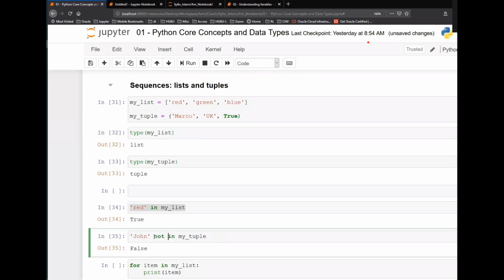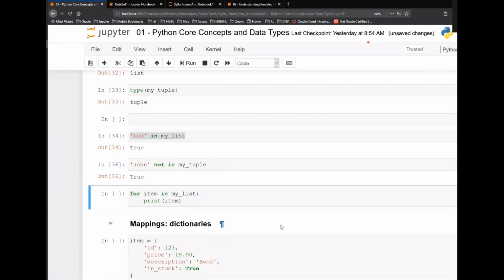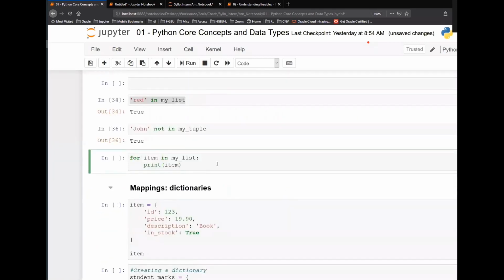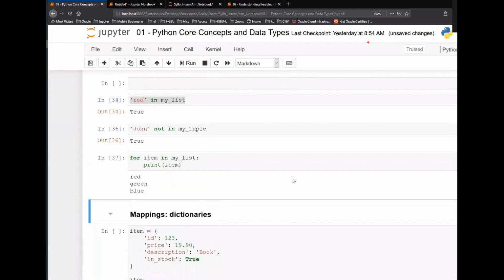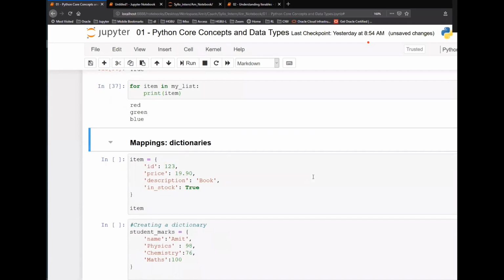So that is just the opposite of in. What will be the output? True. True. Okay. Now again, for item in my list, print item. So what are the items in my list? It is red, green, blue. So what will it print? It will just print red, green, blue, right? No questions there, correct?